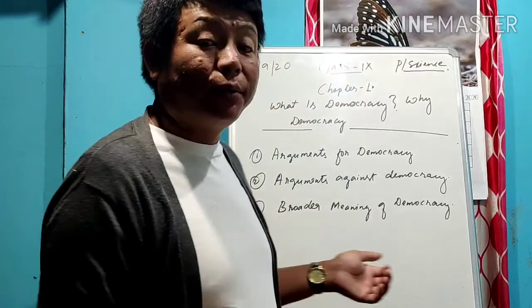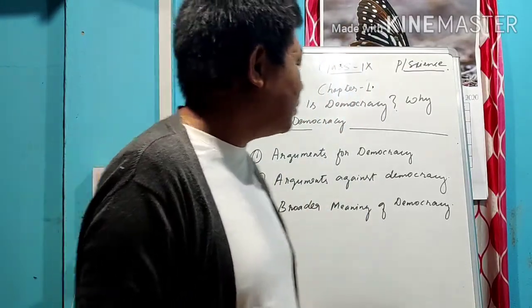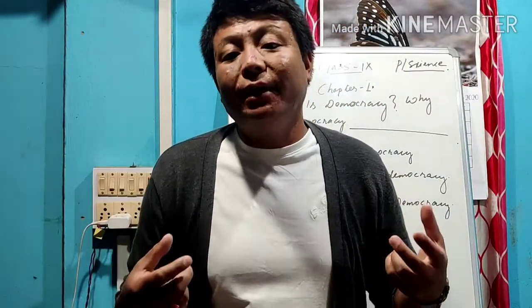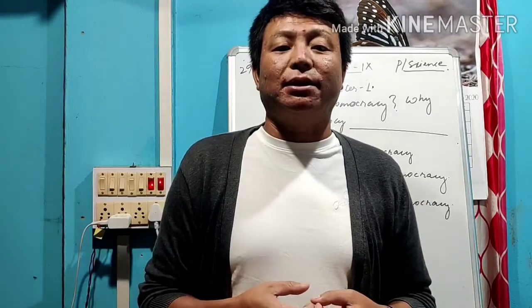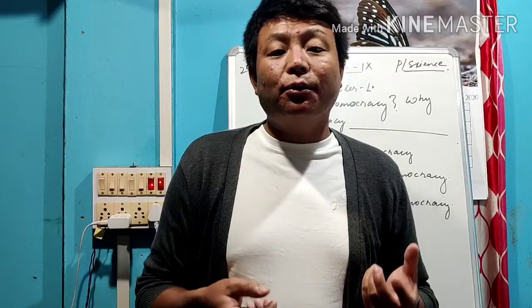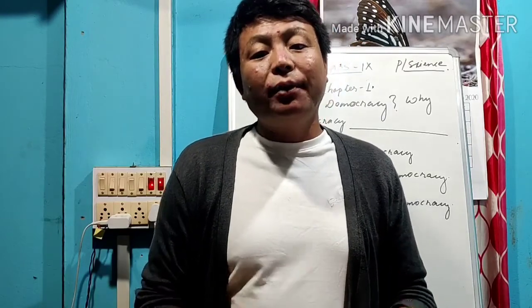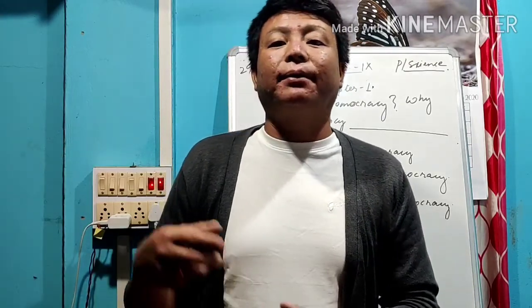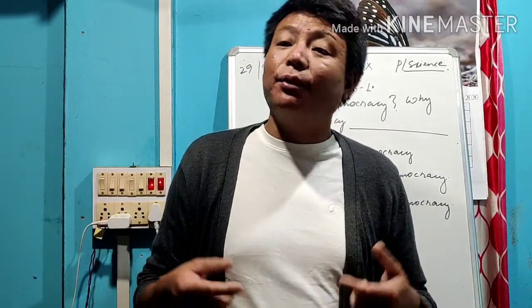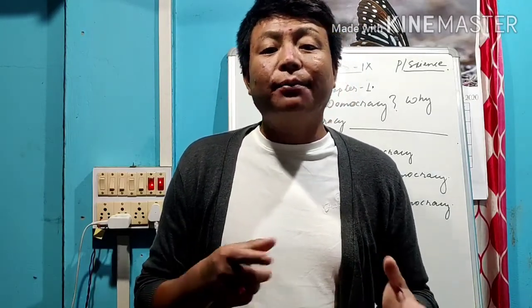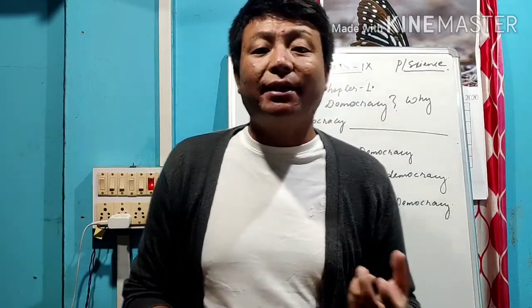And the last topic for today is the broader meaning of democracy: how we make democracy stronger, and what exactly it means, what people feel about democracy. Is democracy only the constant changing of leaders, or should we give a setup of 10 or 15 years? Because recently we found that many political leaders are ruling continuously for 10 years, 15 years, because they need time to set up properly.